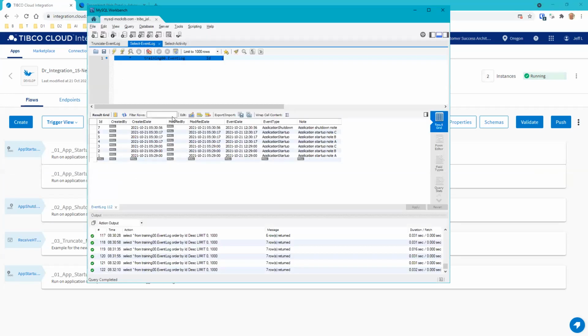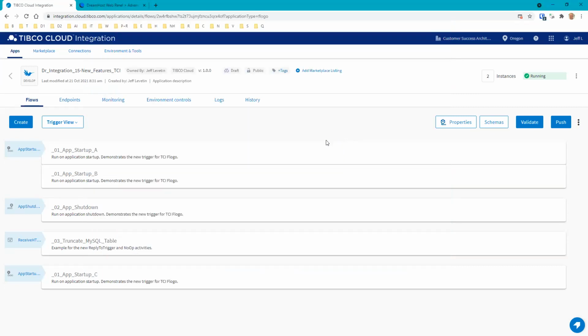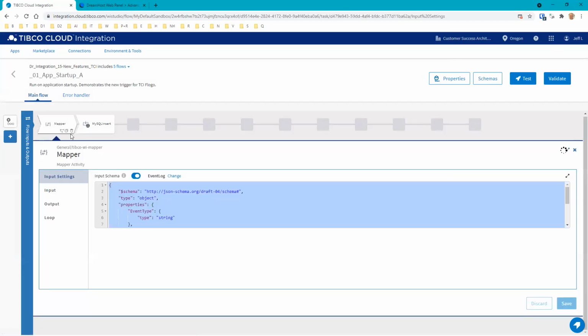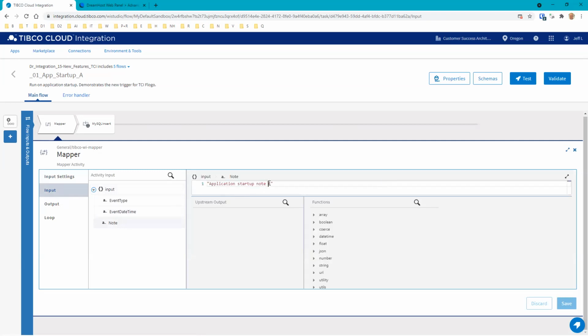All right. So now we head over to our database. We see that, yes, we've created 3 more here. All right, 3 more. So this basically just means that we spun up 1 more. Okay, now let's go in and change each one of these. Let's go into the input, and we'll change each one of these notes to 3 A's, and we'll save that.